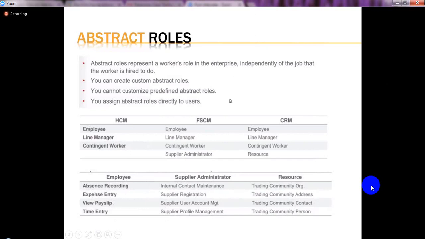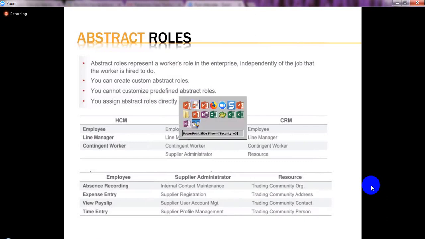So when an employee got hired, then the employee will get this employee role by default. If in our company, whatever Oracle employee seeded role is good enough and completely serving our purpose, we can use it directly. If it is not serving our purpose, or it is bringing more information, or it is bringing less information, we can customize this role and add the respective privileges accordingly.